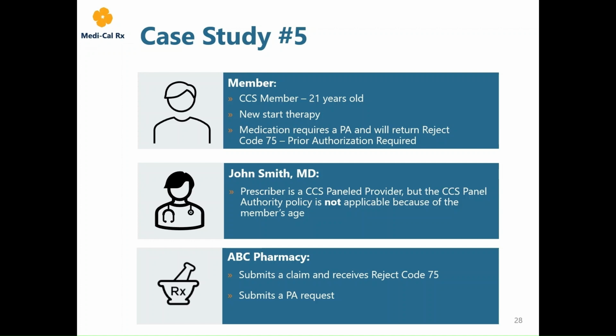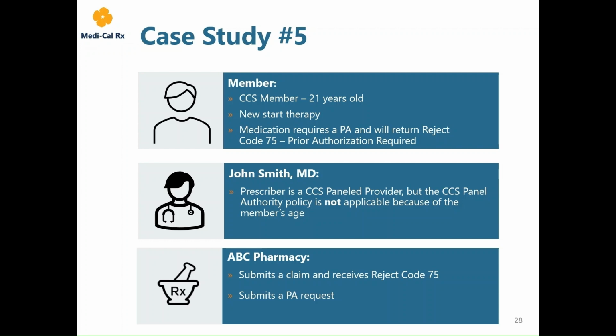Even though Dr. Smith has panel authority, which allows claims to not reject with reject code 75, it is not applicable to this claim. As we discussed earlier, CCS panel authority only applies to members 20 years of age and younger, and since our member is 21, CCS panel authority will not apply.